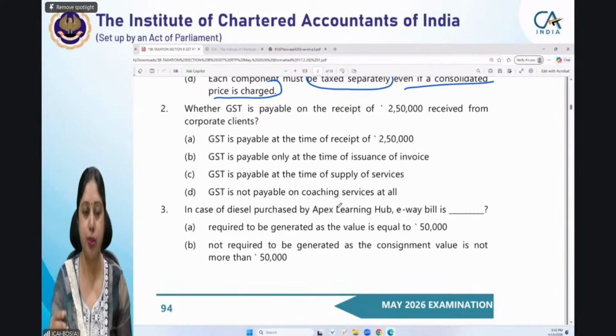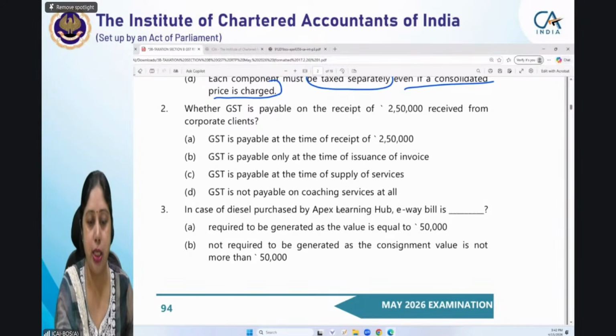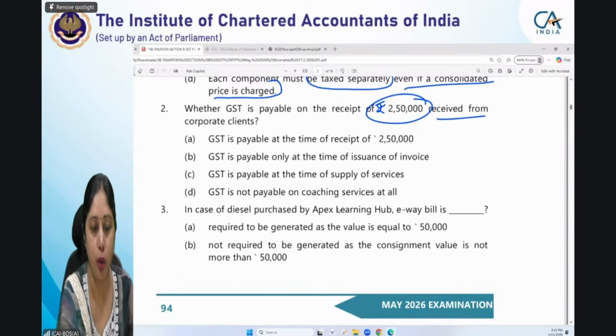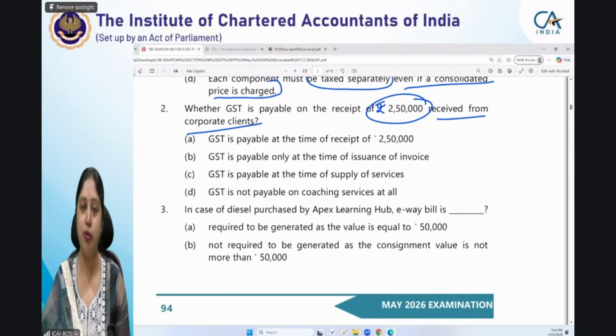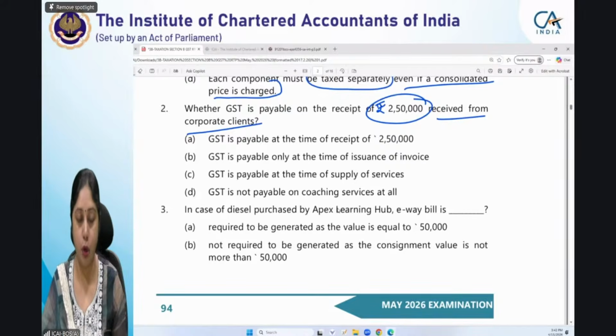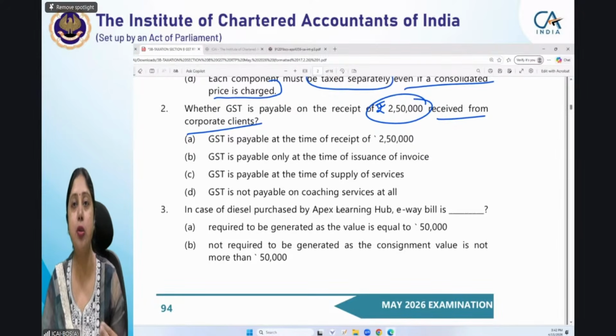So let us see the next question. It says whether GST is payable on receipt of 2,50,000 received from corporate clients. Now for this, we have to again go back to the question. But before that, let us first quickly go to the options. They want to ask when GST is payable on 2,50,000, or whether it is not payable at all. 2,50,000 की जो आपकी receipts हैं corporate client से, उसके ऊपर GST पे होगा नहीं होगा.